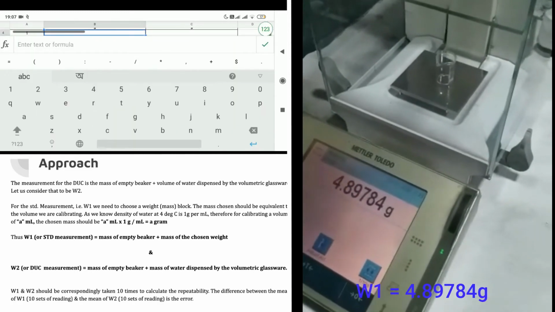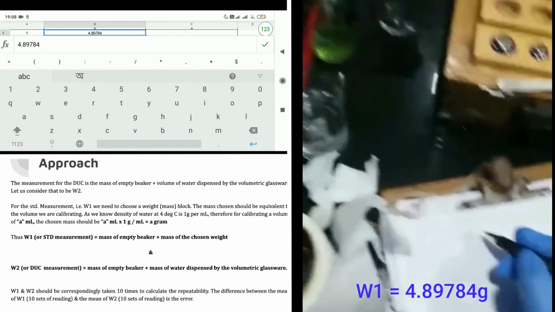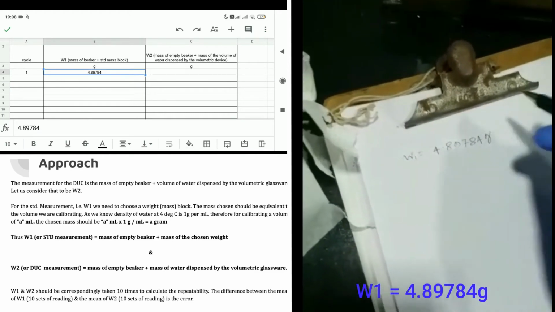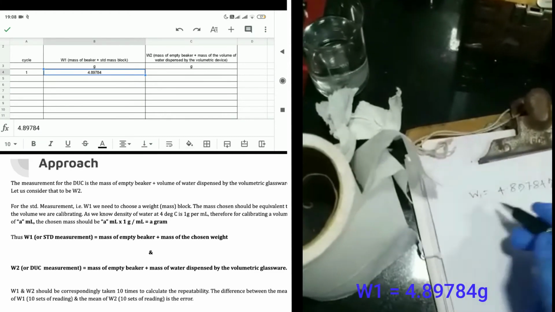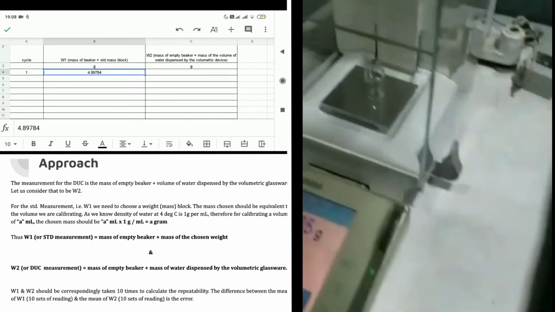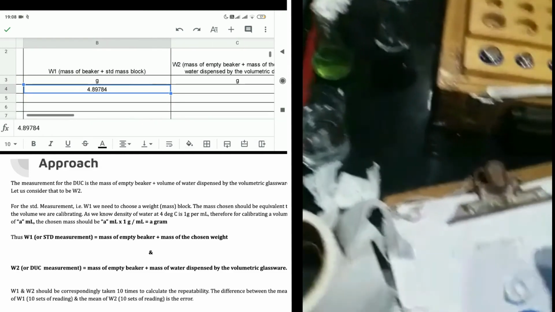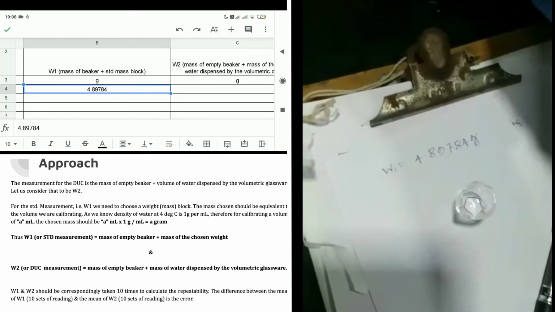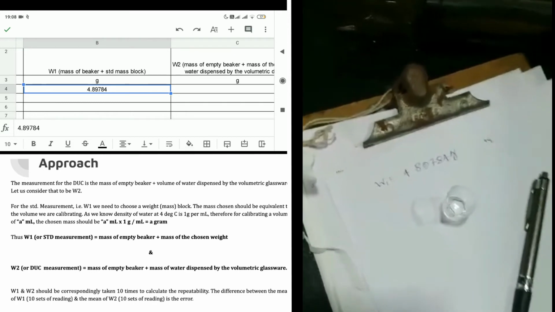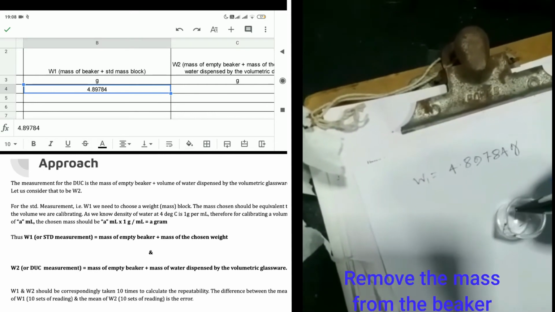W1 is equal to 4.89784 gram. Let us record this reading as the balance has attained the stability. We shall now remove the mass from the beaker.